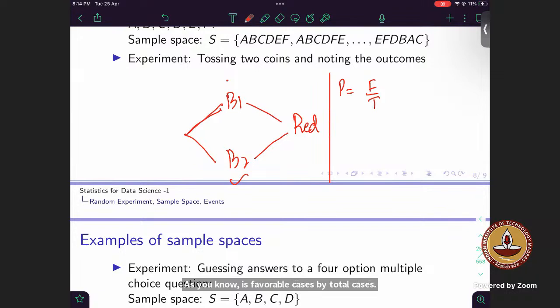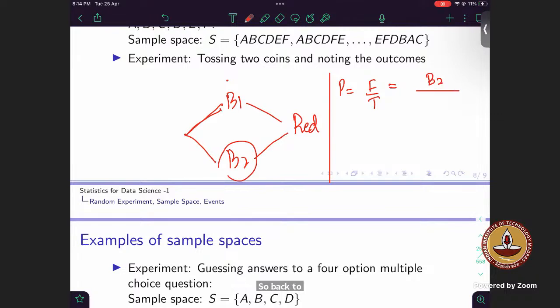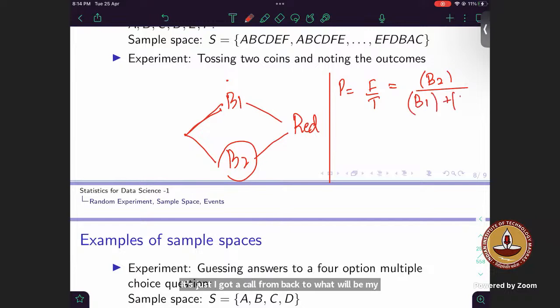Now, if I got a red ball, suppose I have been asked what is the probability that it was bag 2. What is my favorable case here? Bag 2, right? I'm just writing it for the ease of this. It doesn't represent anything right now. It's just that I got the ball from bag 2. What would be my total cases? Either it could have come from bag 1, or it could have come from bag 2, right?